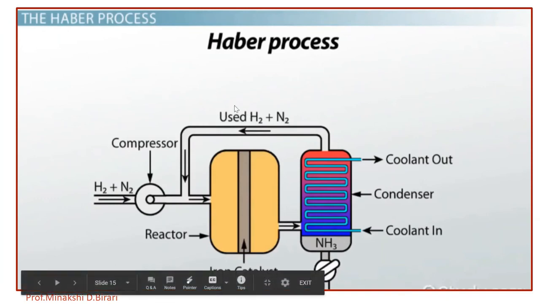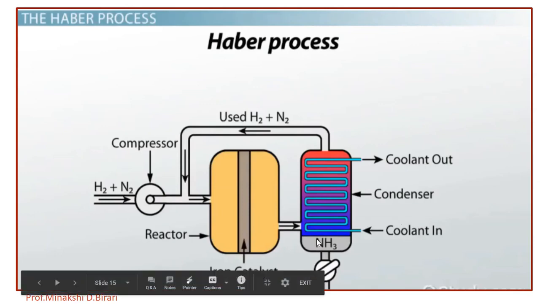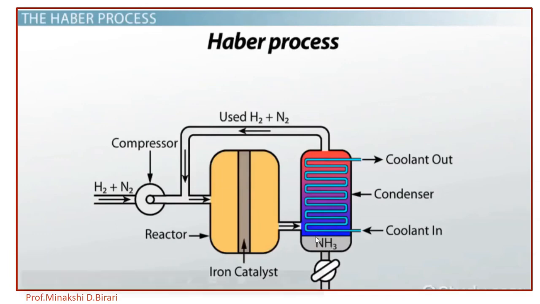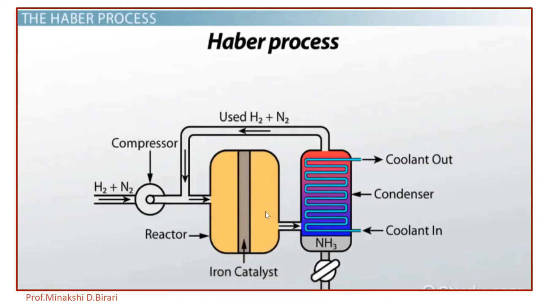So this one is the block diagram related to the Haber process, in which N2 and H2 combine to form NH3. Firstly, we obtain the NH3 gaseous. Then by cooling it, there is the formation of liquid ammonia. Iron catalyst is used in the manufacturing of ammonia by the Haber process.